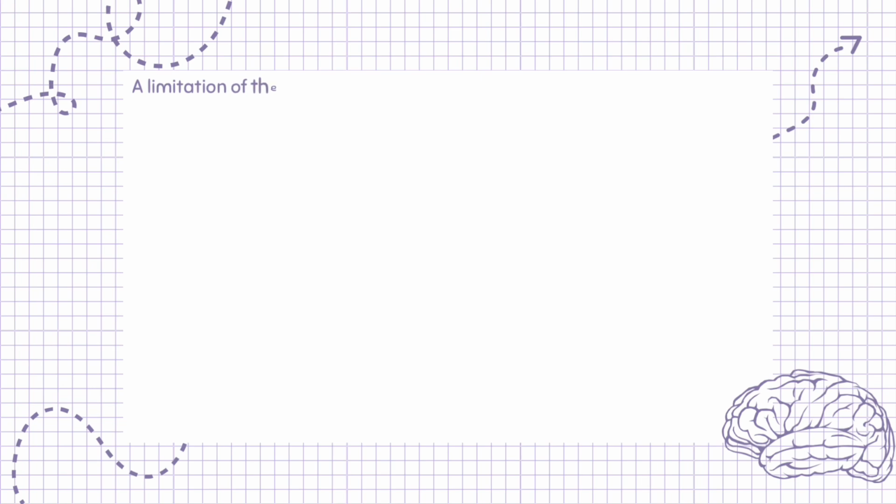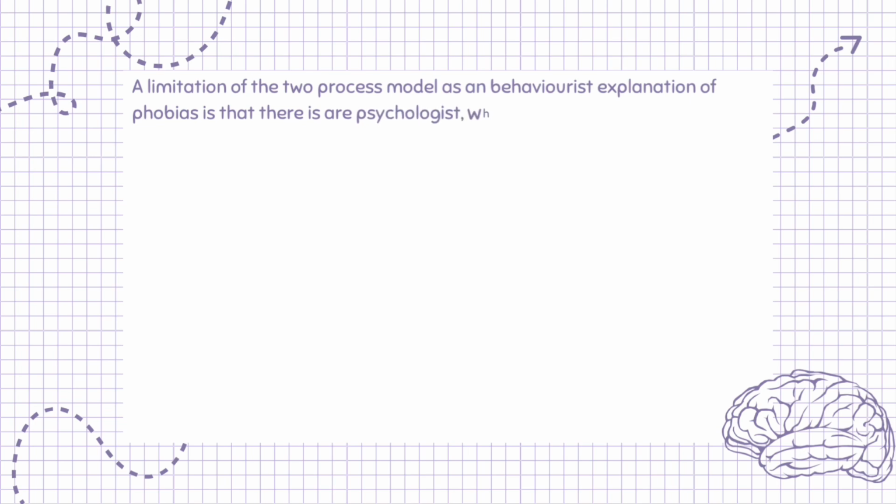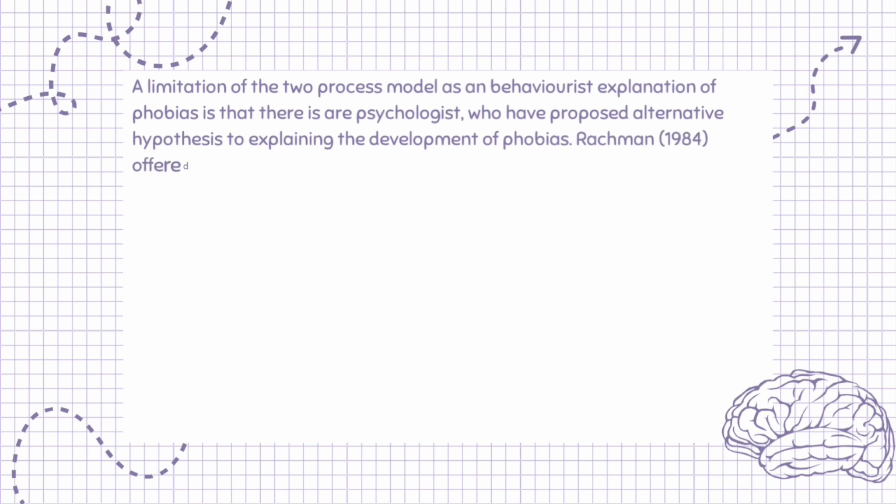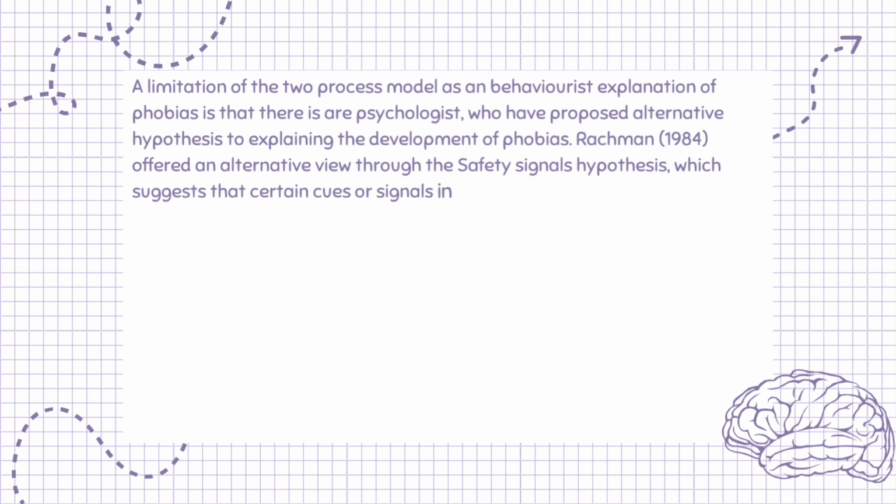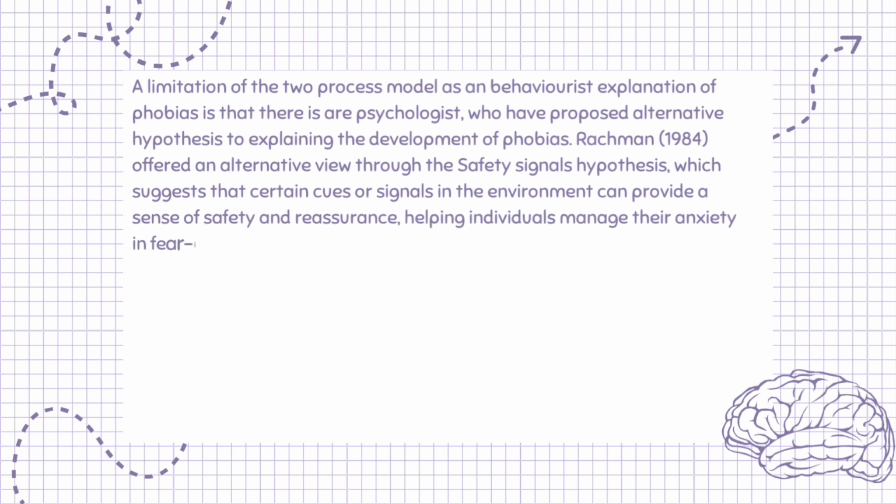A limitation of the two-process model as a behaviorist explanation of phobias is that there are psychologists who have proposed alternative hypotheses to explaining the development of phobias. Rachman, 1984, offered an alternative view through the safety signals hypothesis, which suggests that certain cues or signals in the environment can provide a sense of safety and reassurance, helping individuals manage their anxiety in fear-inducing situations.